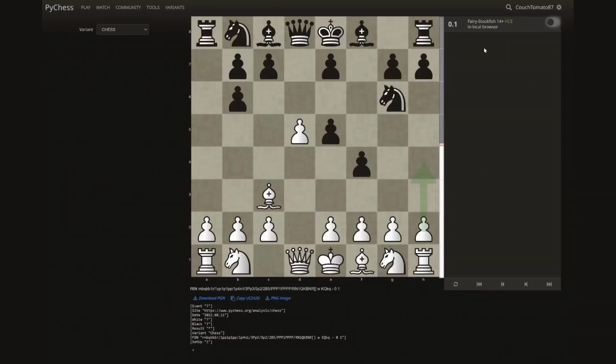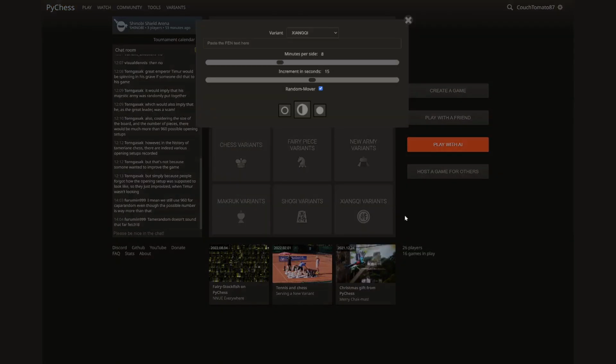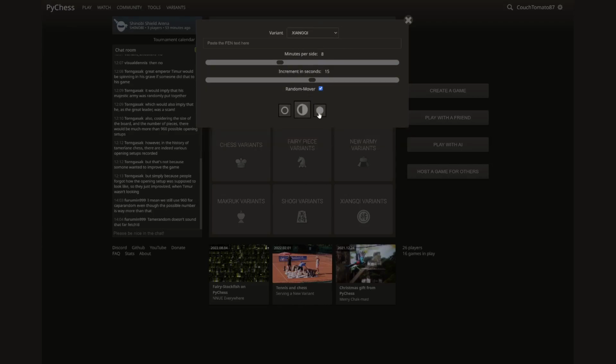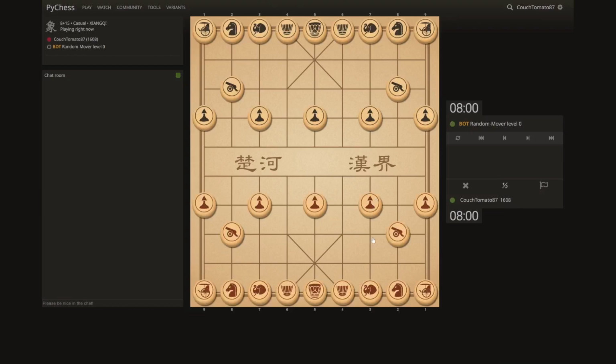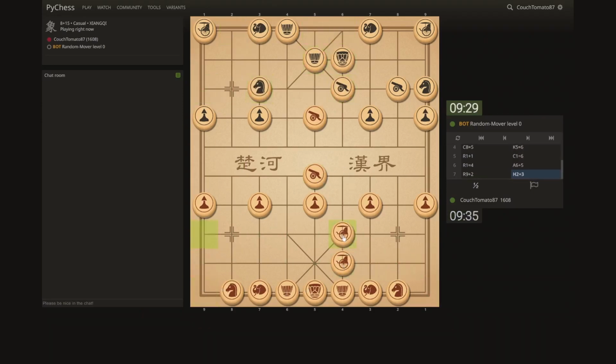Now speaking of analysis, I want to show you another cool feature that we have at PyChess. So I'm gonna go back to Toy Shogi, and I'm gonna beat up a random mover. Actually, let's do Xiangqi real quick. So I'm gonna play a game. I'm just clicking randomly real quick just to show good moves and bad moves.